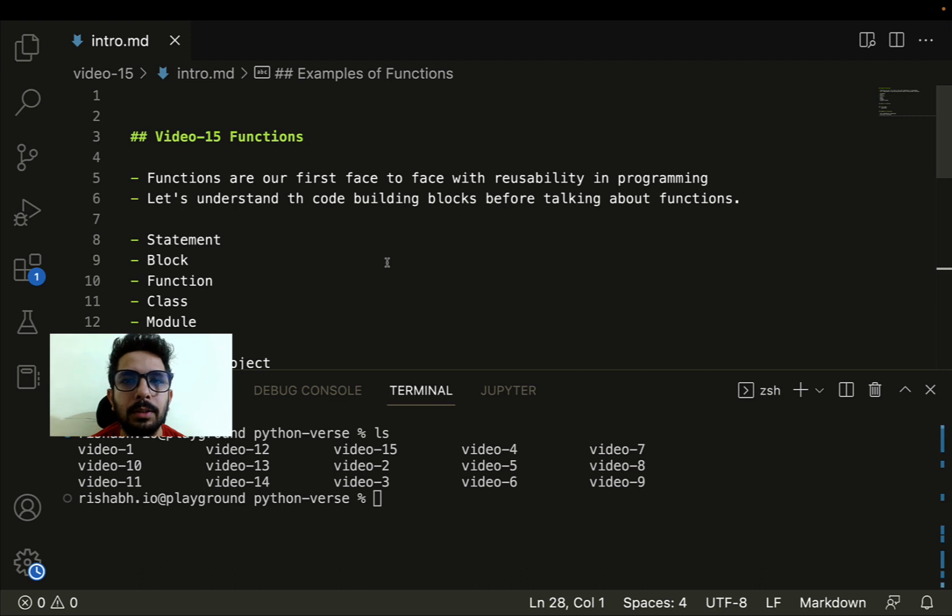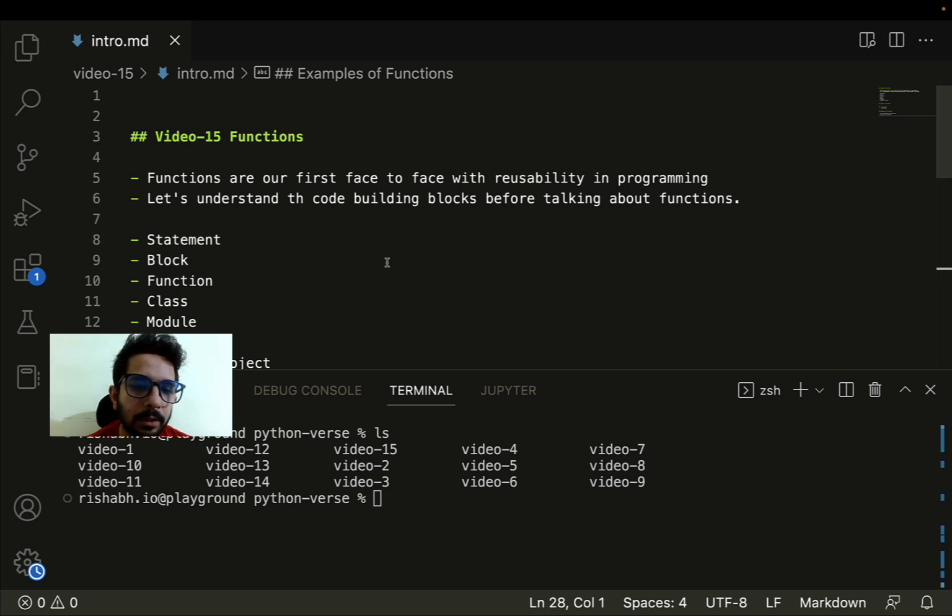That is very important, because if we have to write the same code again and again, and then in future if we have to change it, then it becomes a pain. Industry has understood this a long time back, and so they have come up with certain components of reusability, and functions happen to be the first component, because functions allow us to group together certain blocks of code which we have to run again and again, and then we can call that function instead of writing those statements again and again.